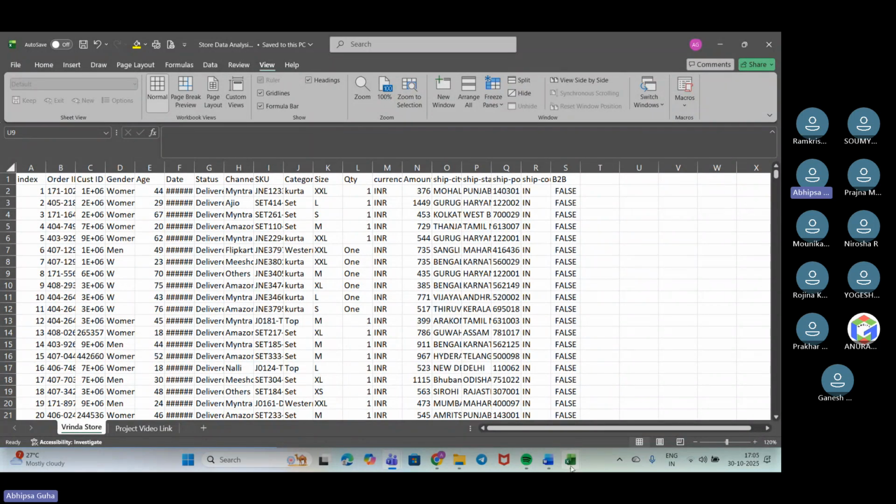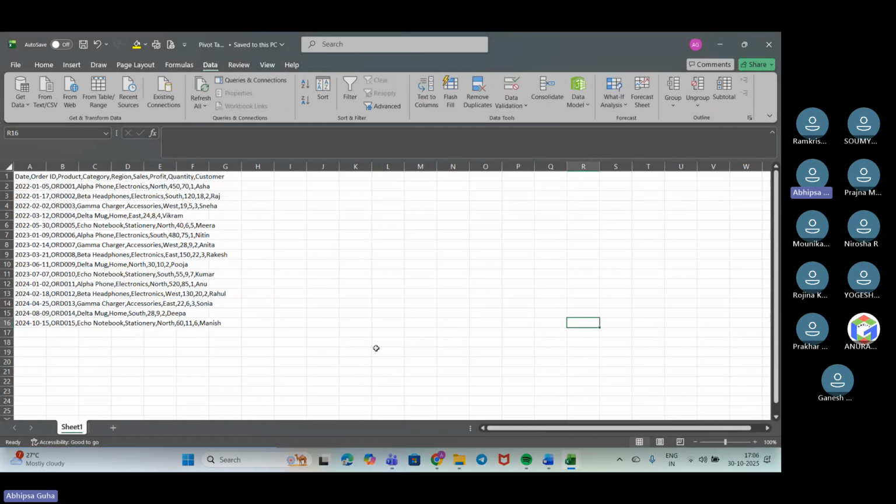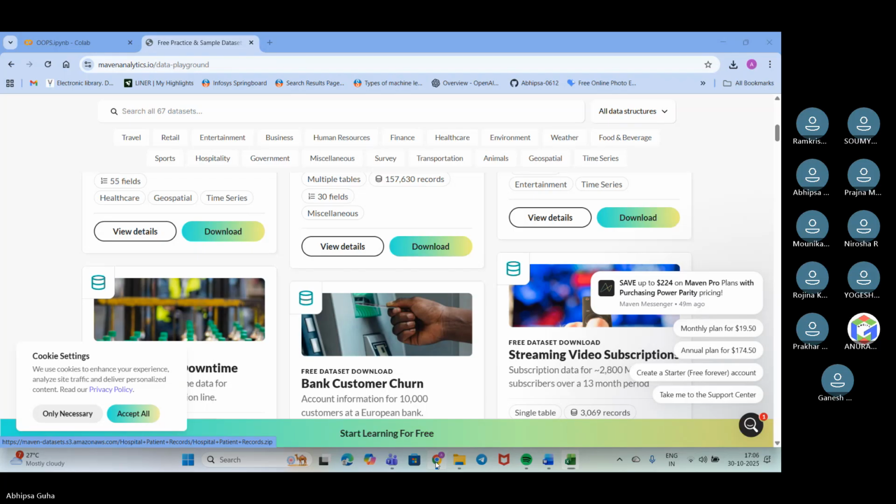Okay, fine, great. So, we'll do one thing. We'll start with the pivot table part first, because we need to learn how to work with pivot tables. Let me show you where I have downloaded the data. The sample data.